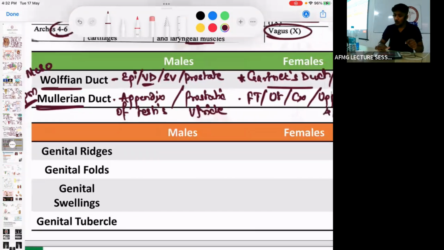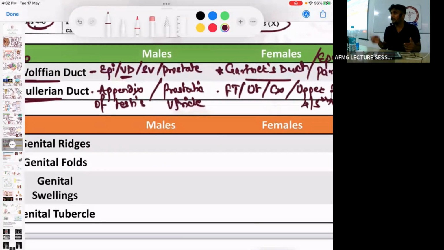Remnants important हैं. वो शायद derivatives तो सबको पता होता है. वो remnants के बारे में ज्यादा पूछेंगे. ठीक है. So remnant of Wolffian duct in females है Gardner's duct and epiophoron and paraophoron. Remnant of Mullerian duct in males है appendix of testis and prostatic utricle.